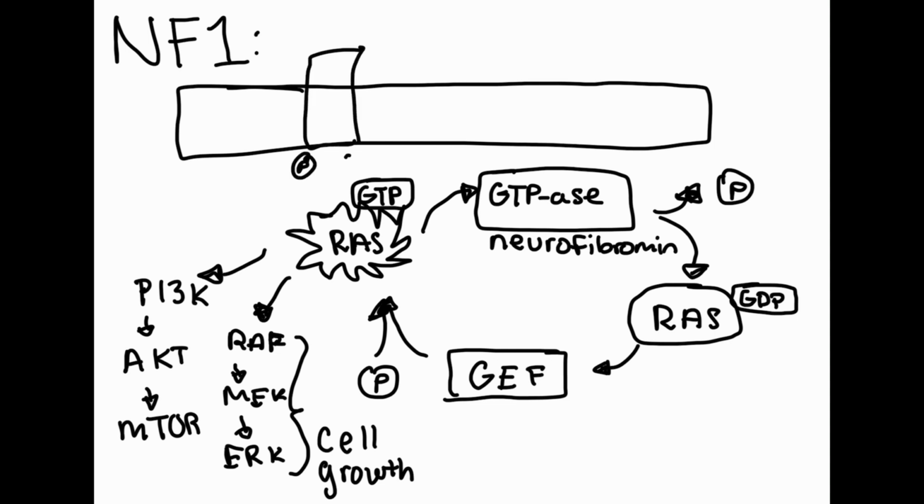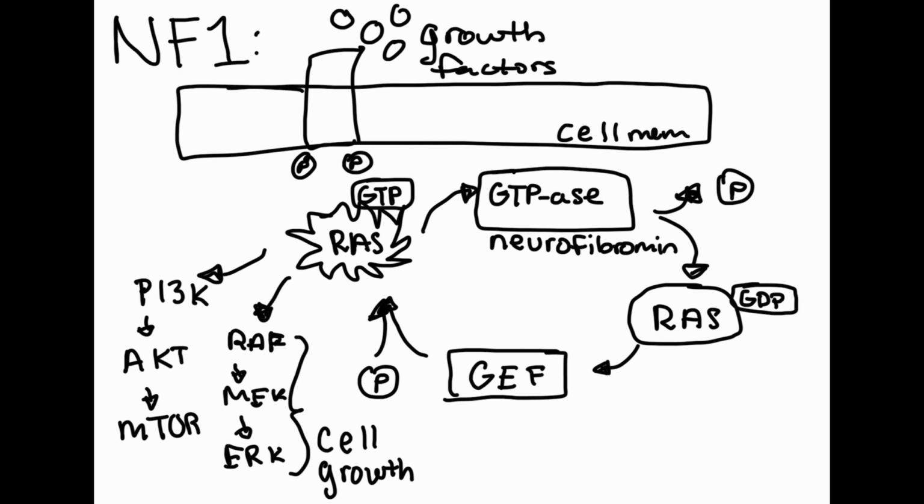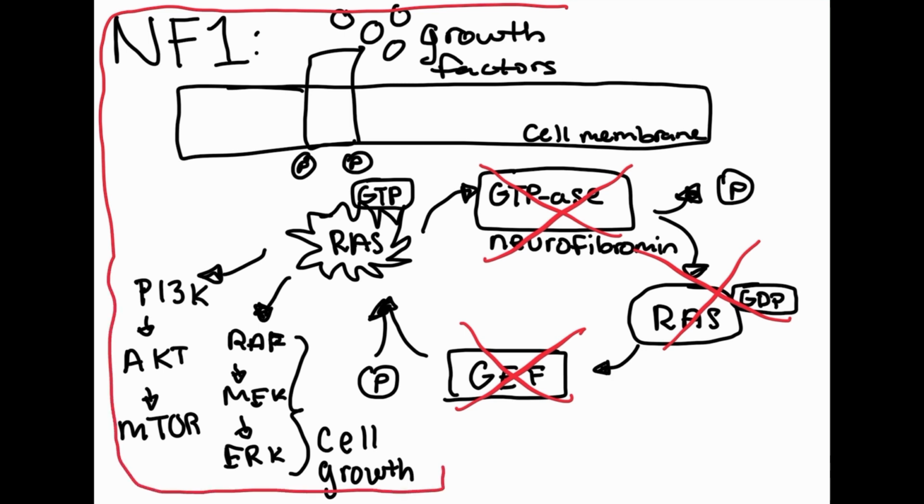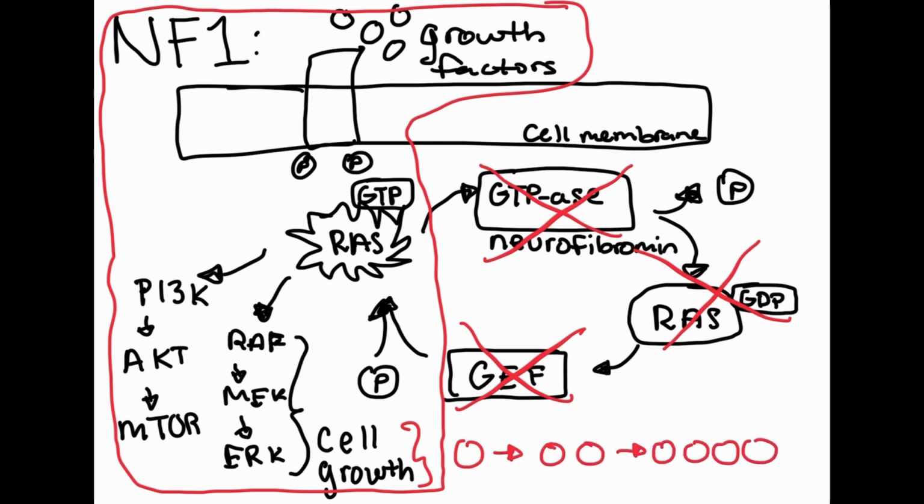RAS is not always on, and as previously mentioned, neurofibromin is a RAS GTPase activating protein that helps convert RAS GTP back to RAS GDP with the removal of a phosphate group. Individuals who have a mutated NF1 gene do not produce neurofibromin. All those key signaling pathways previously mentioned result in cell growth. Without neurofibromin, RAS GTP stays activated and cells will continue growing and dividing without control.